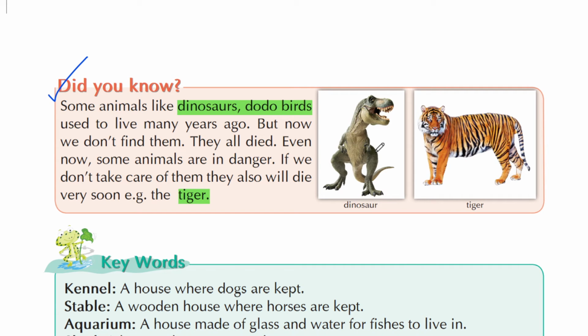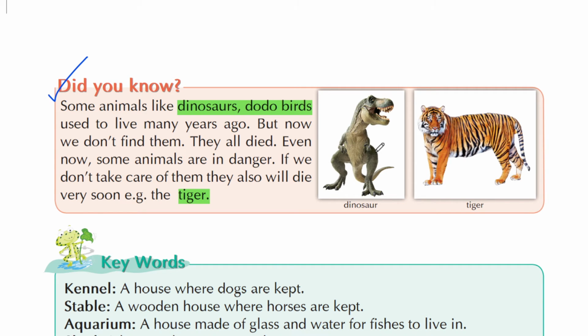And what is the name of these two animals? These are dinosaurs and dodo birds. They all died, but now we don't find them. Even now, some animals are in danger. Nowadays also, there are some animals which are in danger, for example, the tiger. If we don't take care of them, they also will die very soon.